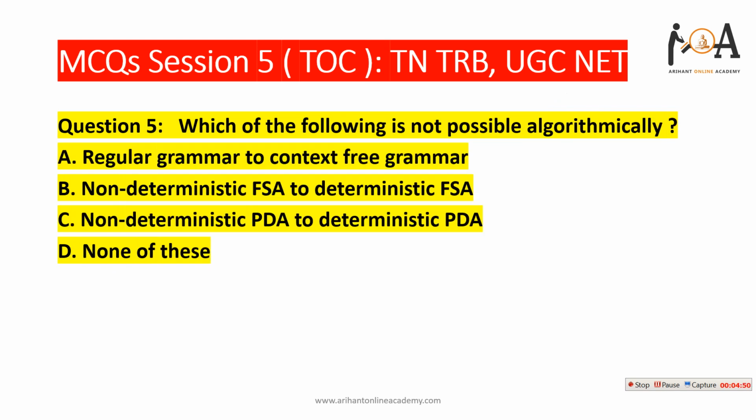And the next question is: which of the following is not possible algorithmically? So regular grammar to context free grammar, regular grammar to context free grammar. So it is possible because we have an algorithm for that, and they are basically deterministic problems, means the algorithm can be formed for this.